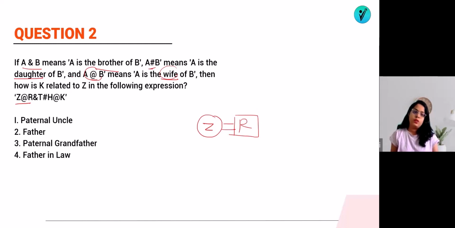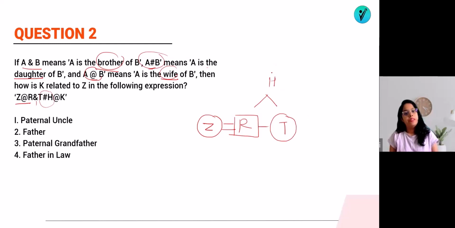So we'll draw it in a square. Then R and T: 'and' means brother. So R is a brother of T. Now we don't know the gender of T, but R is a brother of T. Then T hashtag H. What is meant by hashtag? Hashtag means T is the daughter of H. So R and T are the son and daughter of H. And H at the rate K. At the rate means wife. That means H is the wife of K. So K will be the male member.